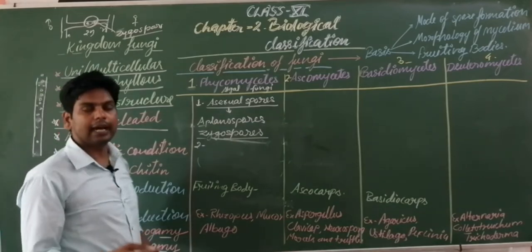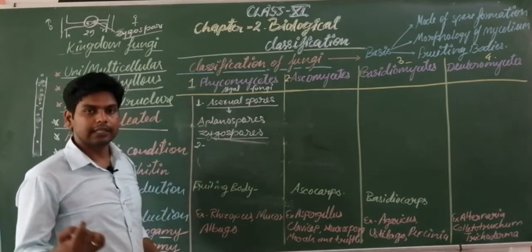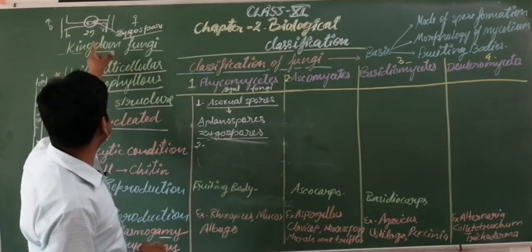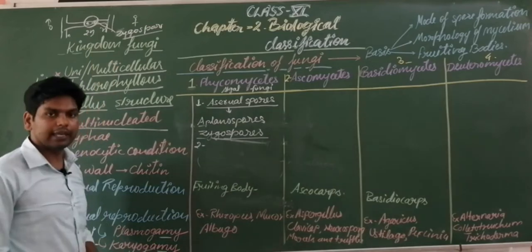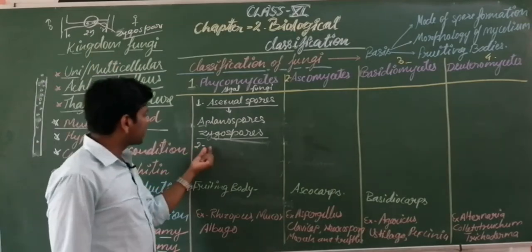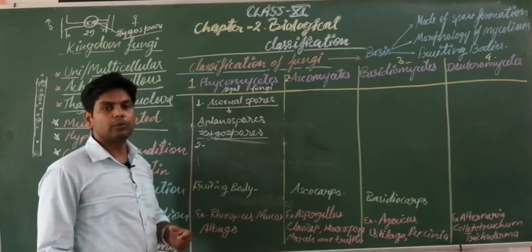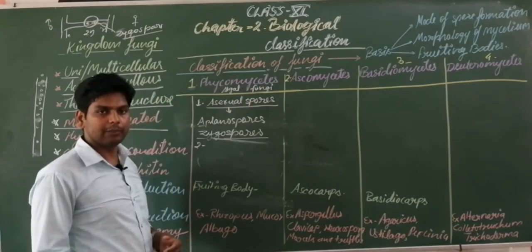Dikaryophase means di means two, karyo means nucleus, phase means stage. So two nucleus stage, this is known as dikaryophase. Okay. So here asexual reproduction we have discussed. Now sexual reproduction, two gametes are formed, male and female gametes.